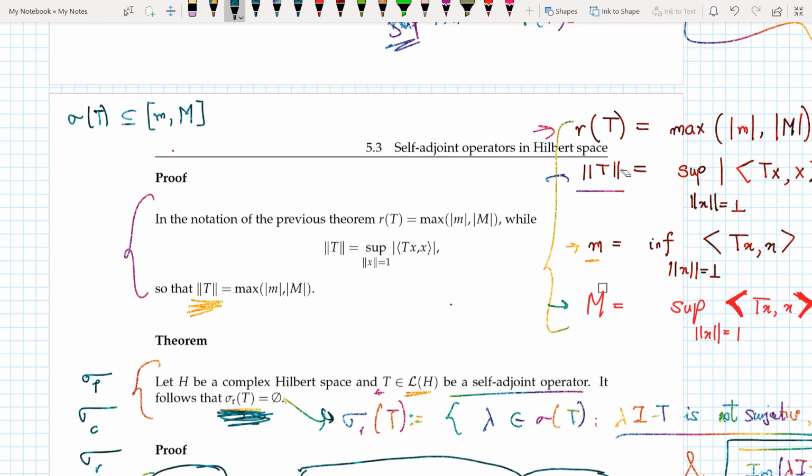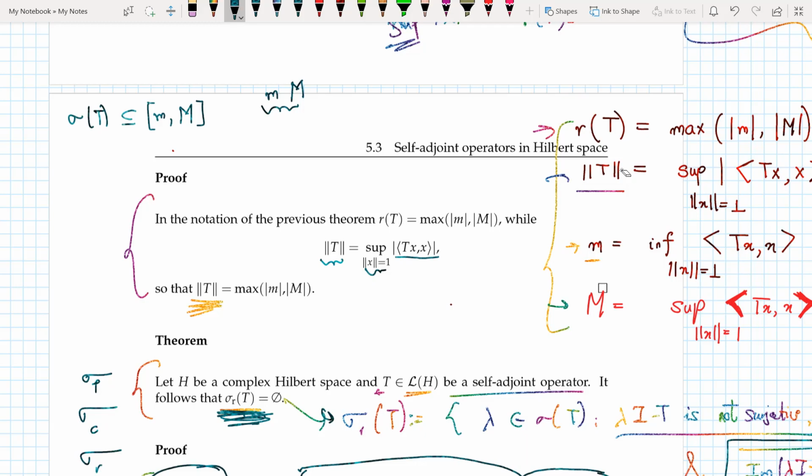Now, let's start from here. I know that the norm of T is defined like this, and depending on whether small m and capital M are both positive or both negative, the norm of T would change as follows.